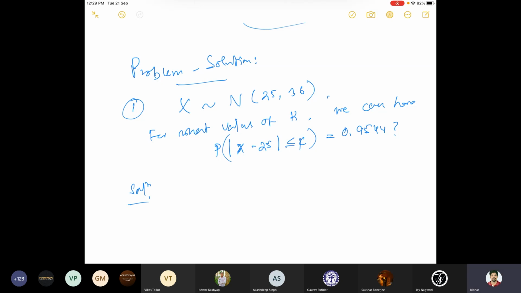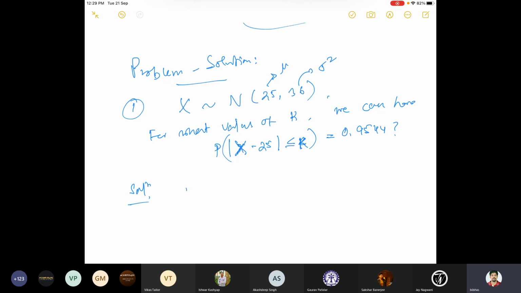How to find this value of k for which |X minus 25| is at most k, where the mean mu is 25 for the normal and sigma square is 36. So the probability of this has to be equal to 0.9544. How do you solve this problem? Anybody? I always said whenever you have a problem with normal distribution, you always convert this problem into standard normal.